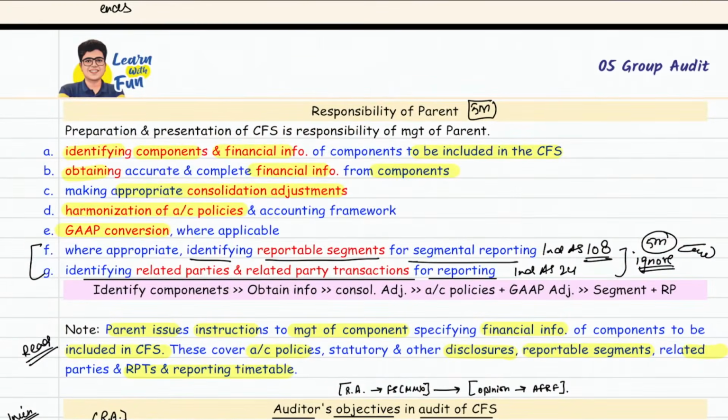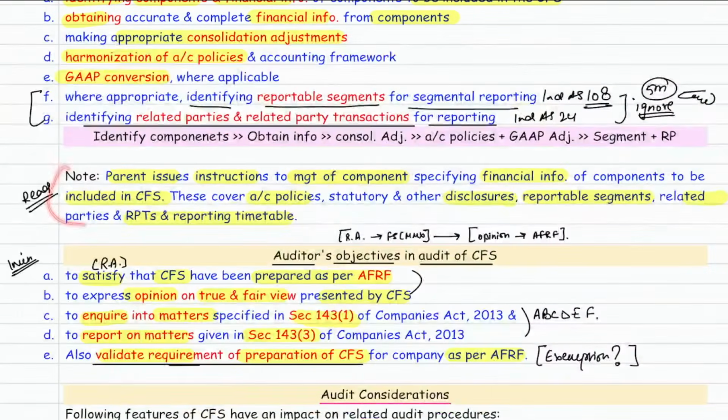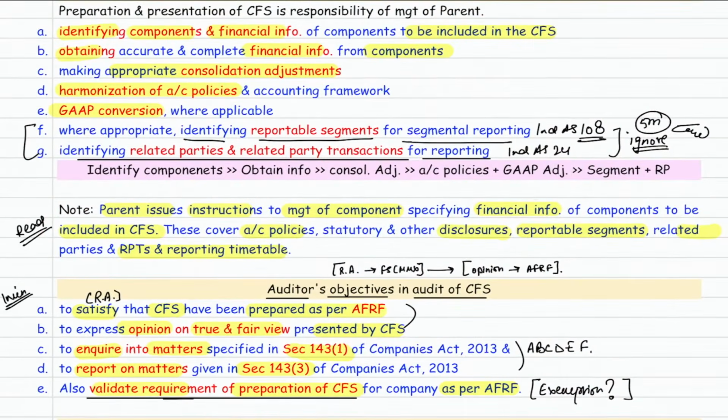Along with it, additionally, 2 more points to remember. Identify reportable segments for segment reporting as per Ind AS 108. Related parties and related party transactions for reporting as per Ind AS 24. So these 2 Ind AS you ignore in FR, but a very important 5-marker question can come in FR. Okay? So remember it from the audit point of view also. Then just read this part. Parent generally issues instructions to the management of the component specifying what financial information they need for CFS. This will cover the accounting policies, disclosures, segment reporting and related party reporting along with the timetable.